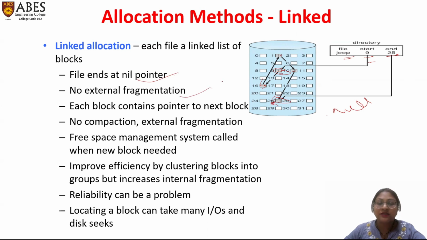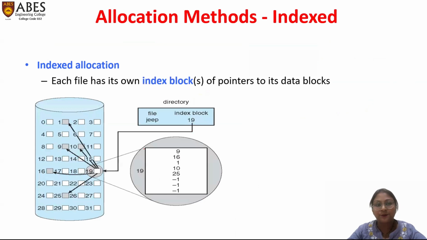There is no external fragmentation, as we can get any memory cell from any part; we just have to link to its particular address. Each block contains a pointer to the next block, as I already told you. No compaction, no external fragmentation. The free space management system is called when a new block is needed. Efficiency is improved. Reliability can be a problem, and locating a block can take many input, output, and disk seeks.